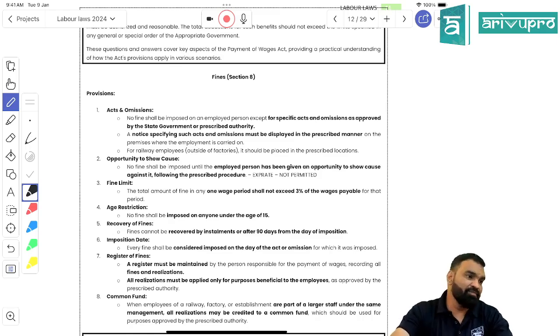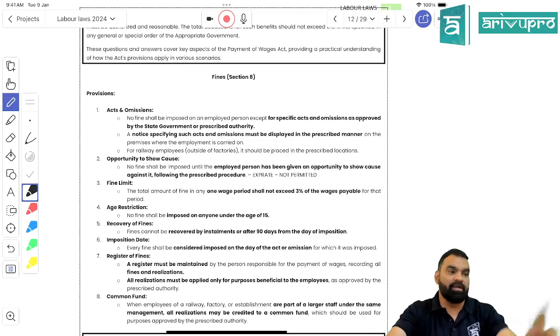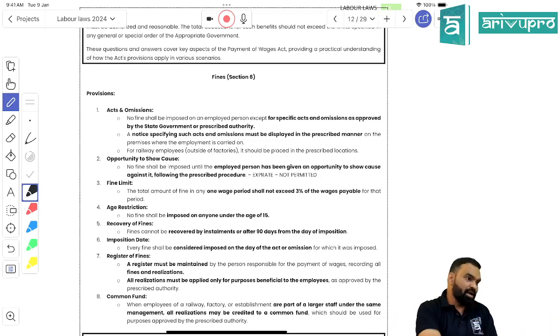When can a fine be imposed? If you are doing something wrong, or if you are not doing something which ought to be done. That is called omission, right? Fine can be charged on act or on omission.